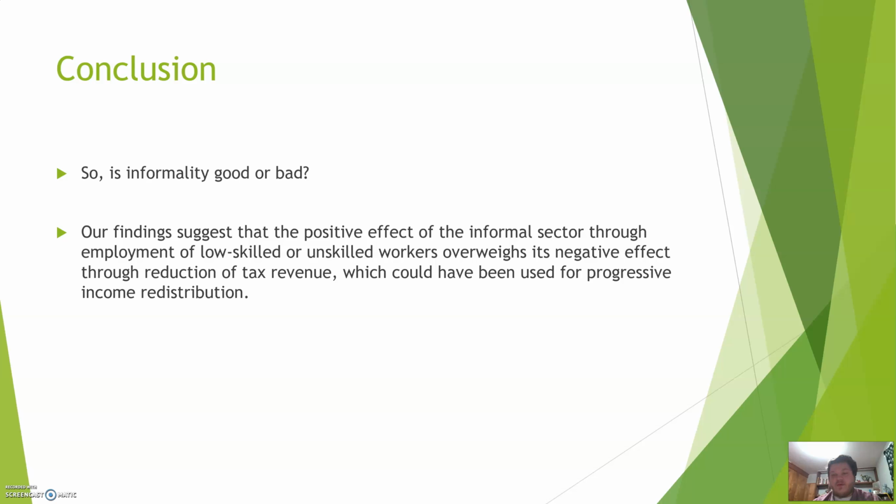From what we concluded here, it looks like it is good, because like I said, it provides the low-skilled and unskilled workers with the ability to work, and even with the loss in tax revenue, that ability to work helps out more than the progressive income redistribution. So if you look at it, having an informal sector, even though it might not look good in some areas, is actually positive, especially for developing nations.